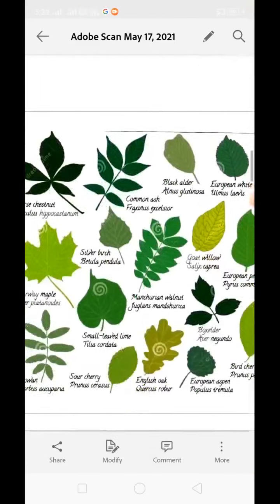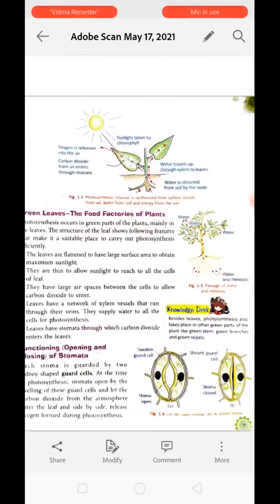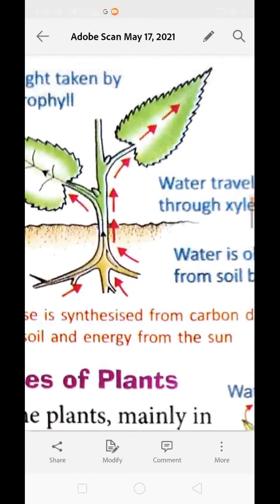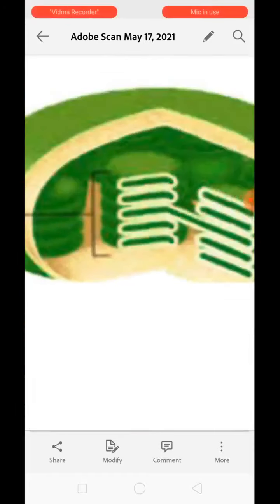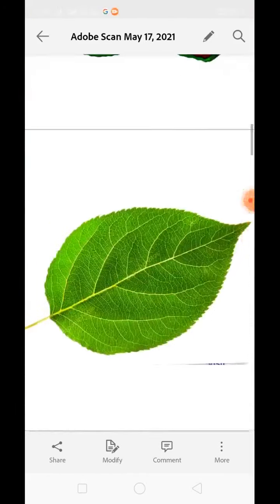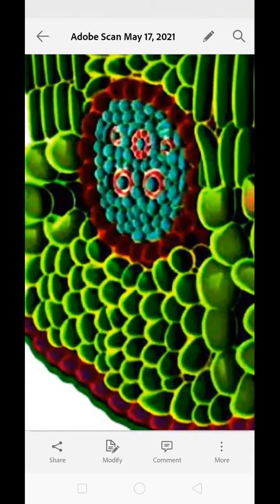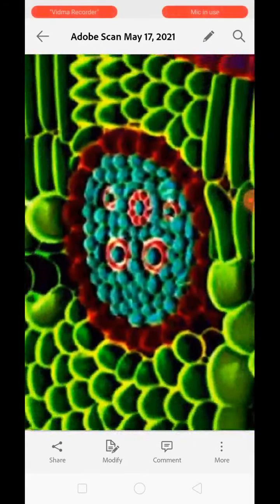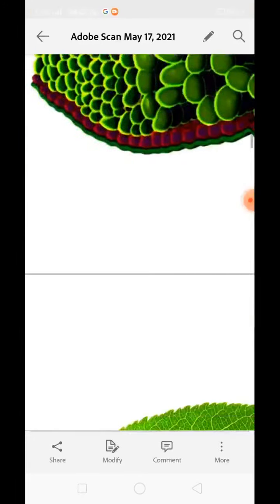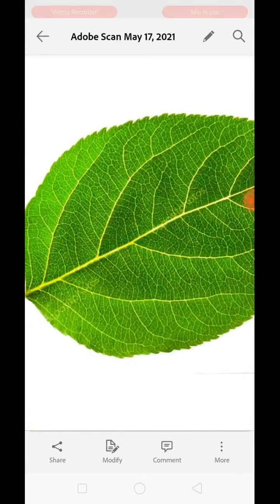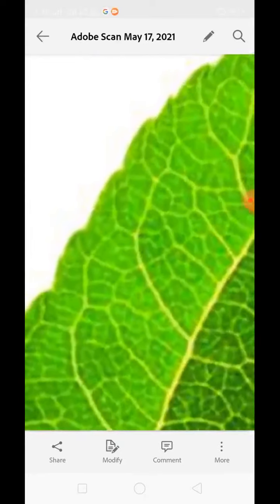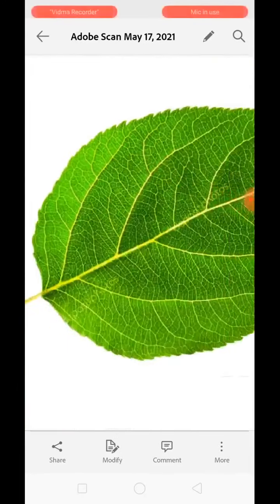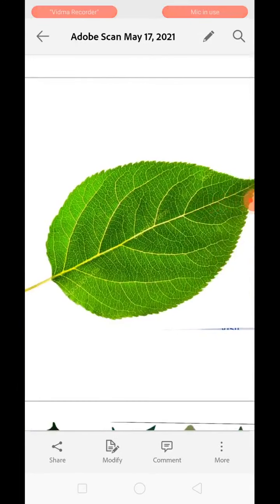These xylem vessels transport the water from the root to the leaf. In the midrib area you can see over here the inner circular red structures are xylem and phloem, which are spread in the whole leaf with the help of vein and veinlet. Clear? So that every cell of the leaf can have enough supply of water.